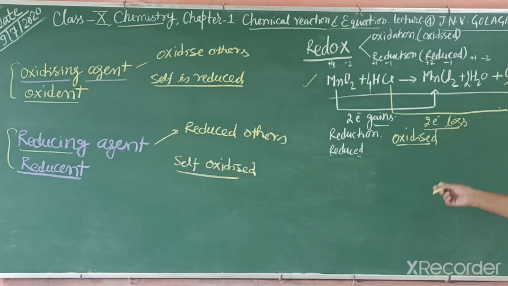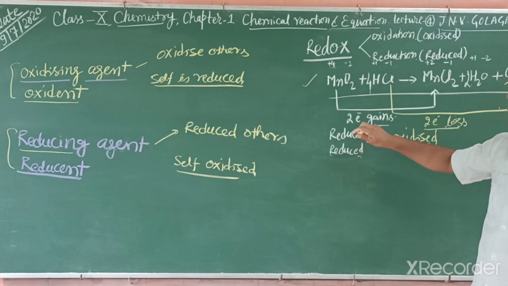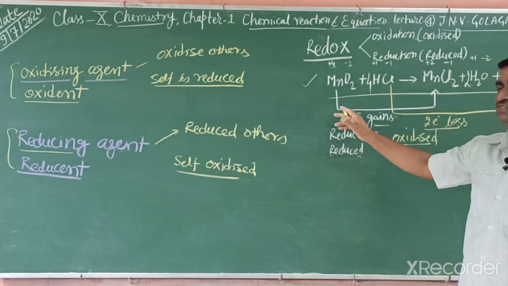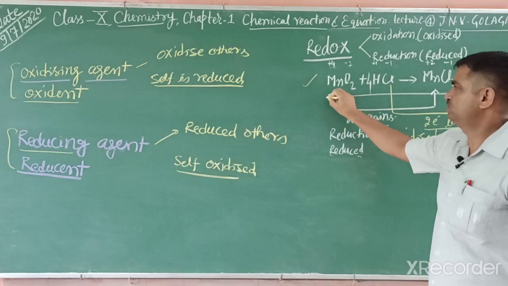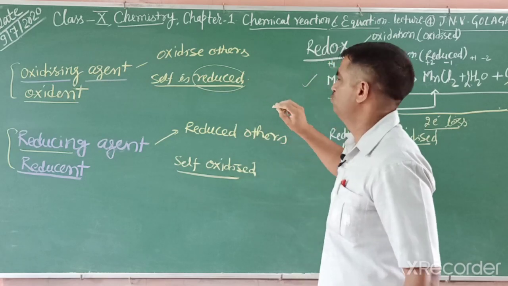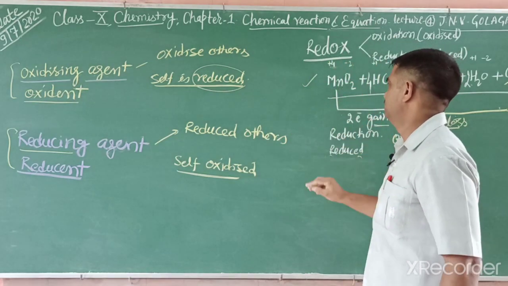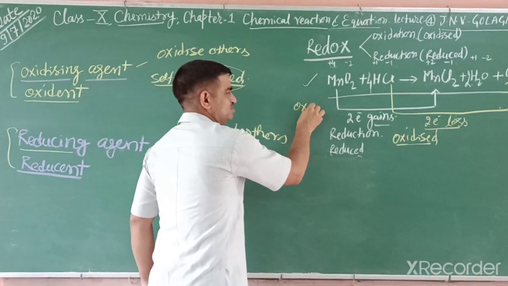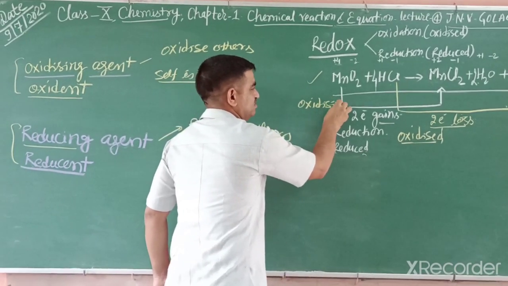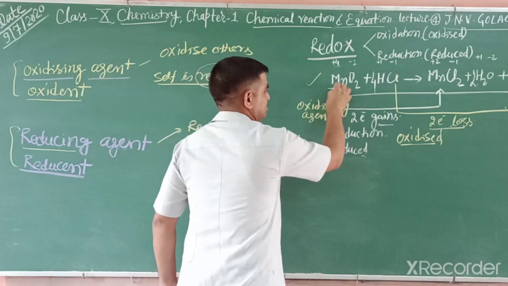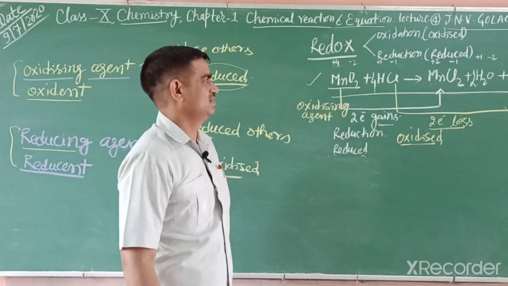In this reaction, as earlier identified by loss and gain, manganese dioxide is reduced, meaning reduction occurs and it is itself reduced. So we can say manganese dioxide is an oxidizing agent.